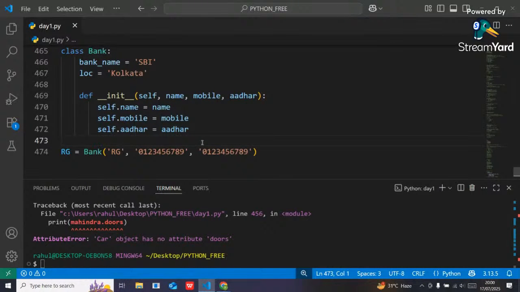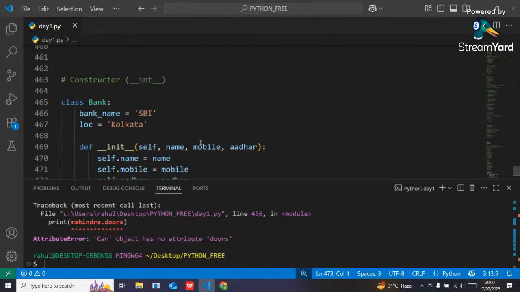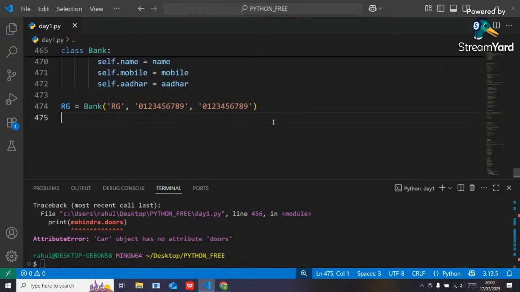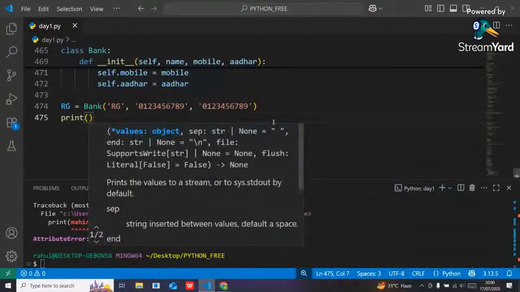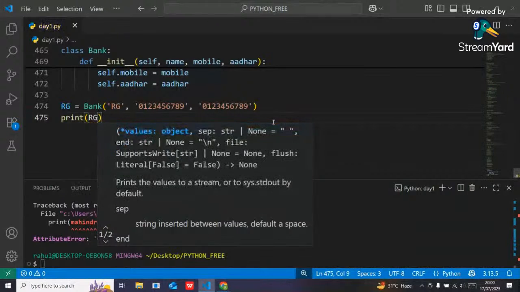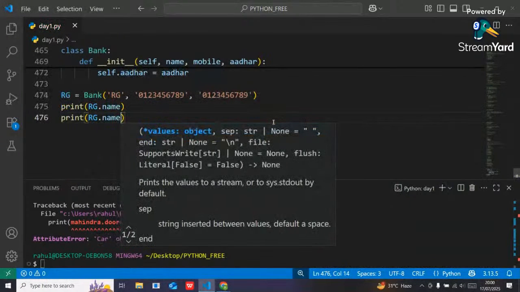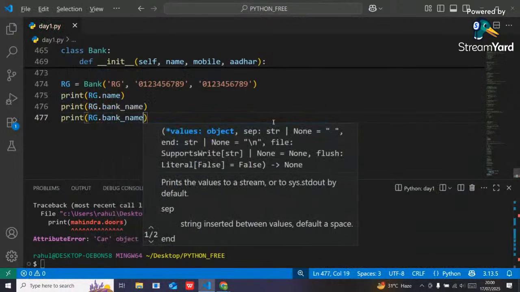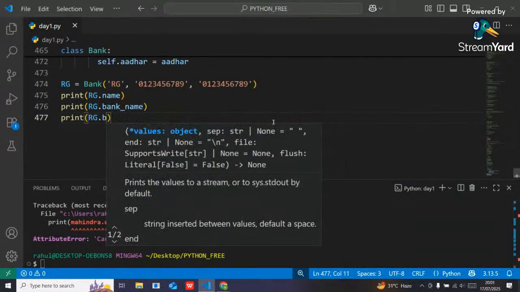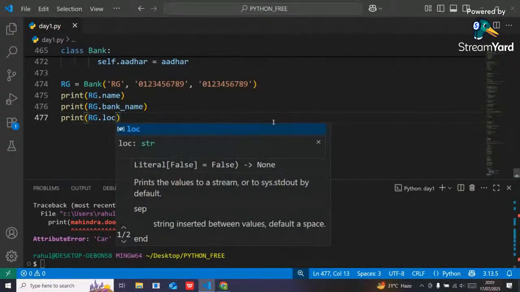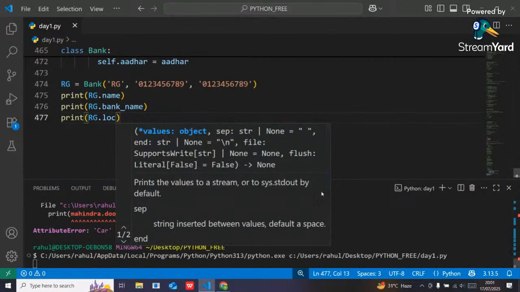That details belong to me, but also the bank's properties, like bank name, bank's location, bank's IFSC code will also belong to me because I am the customer of that bank. So here, if I print RG dot name, after that bank name, also location, see what will be the output.